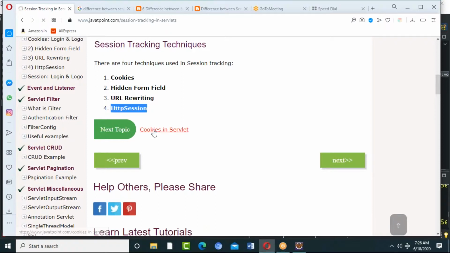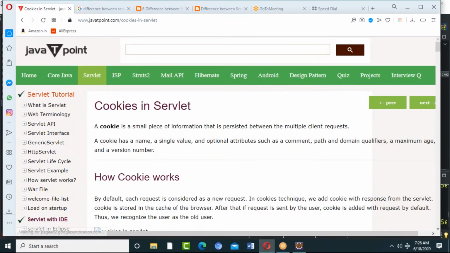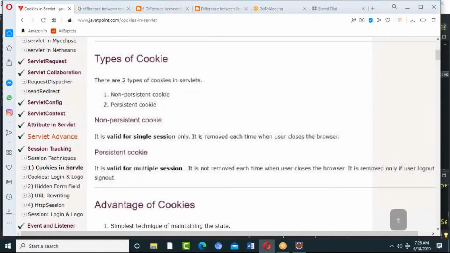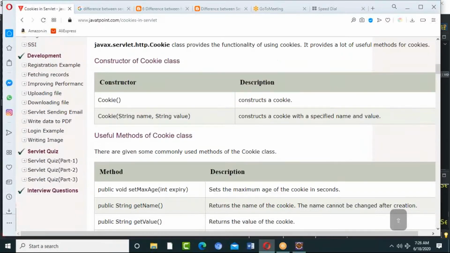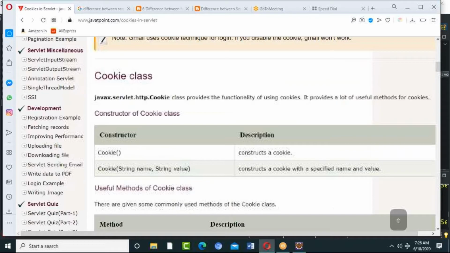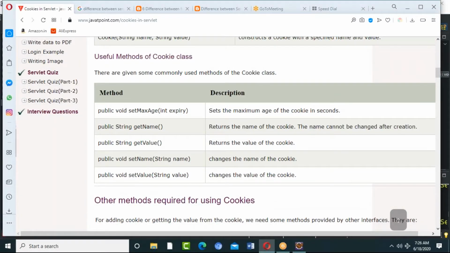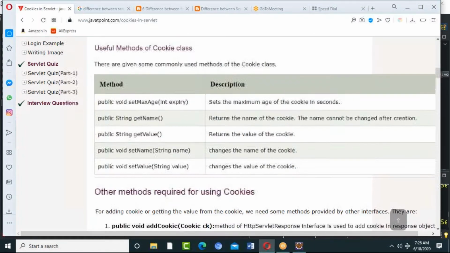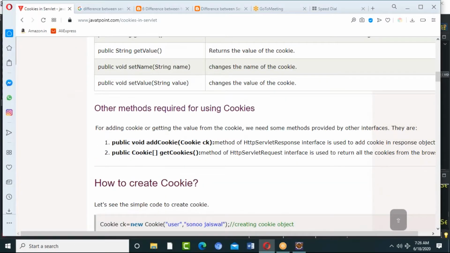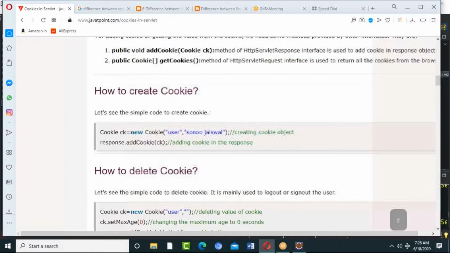So cookies, how do you create them in the servlet? By using cookies. The problem is, as I told you, that if you disable your cookies, it won't work. Cookie is a class basically. It contains name, value, set name, value, set cookie, add cookie. If you want to set multiple cookies also you can. I'm going to create a cookie object where the key is user and the value is Sona Jaiswal.